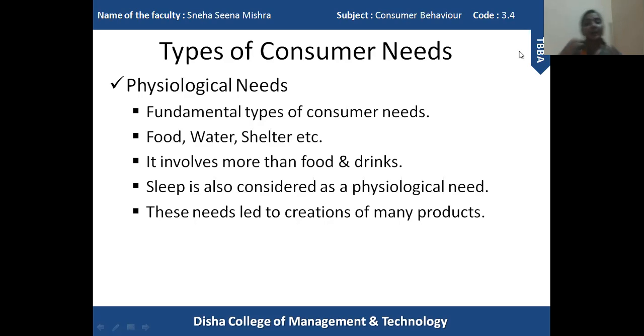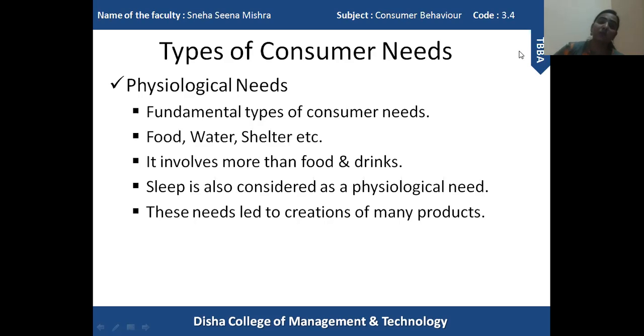Now, the companies are supposed to provide us certain products and services which will satisfy our physiological needs. So, there are many companies which manufacture a variety of food materials, packaged food, beverages, cold drinks, juices, or we can also take the example of a restaurant which provides us food.